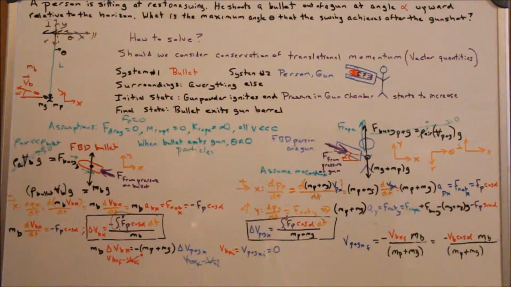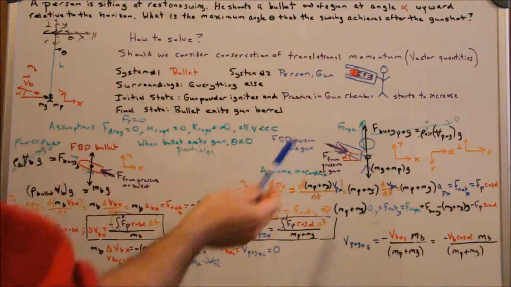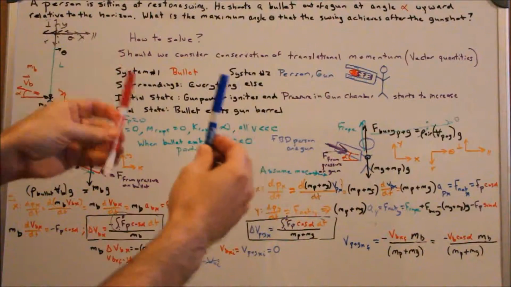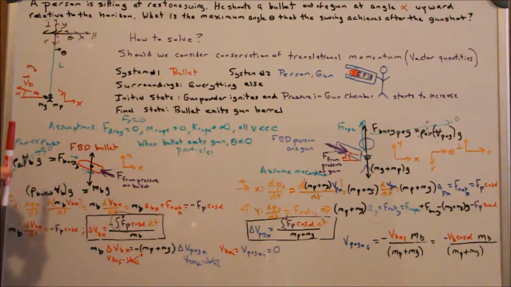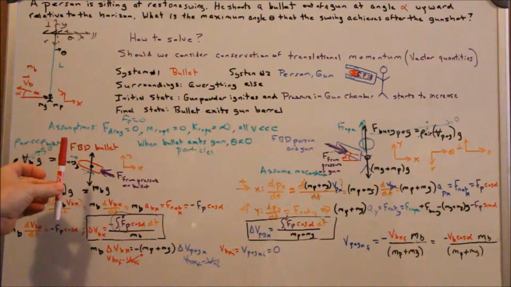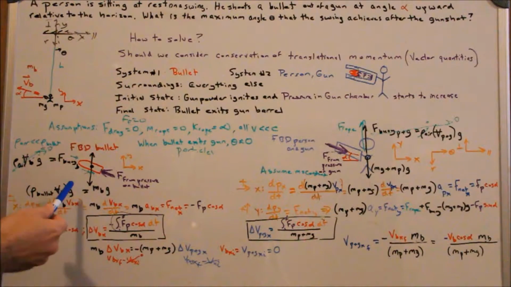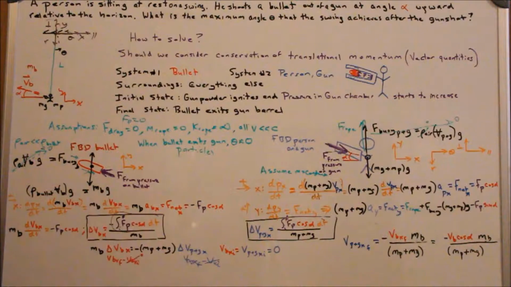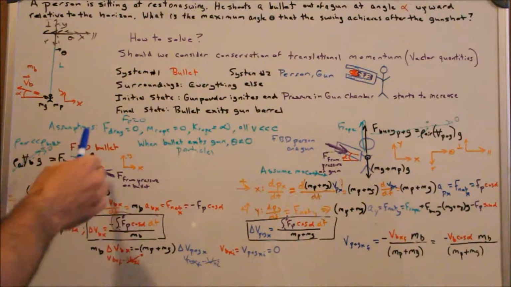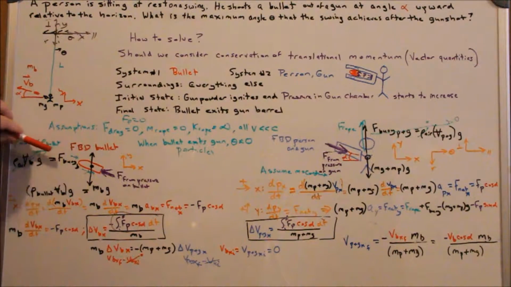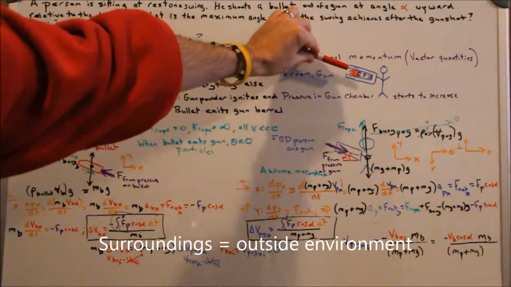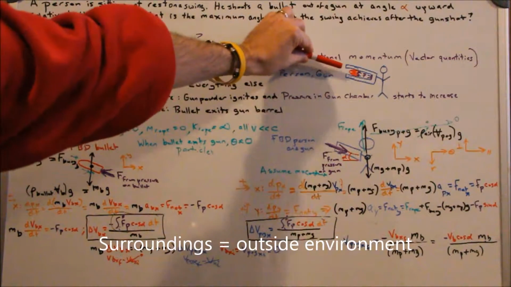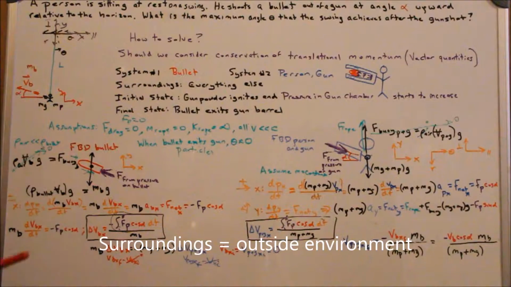Now we have these two particles. The first particle is the bullet, so we'll draw a free body diagram of the bullet. We have this force from the pressure acting on it. We'll assume drag forces are zero. We'll assume that there's no air drag here by the outside environment acting on that. We'll assume that's zero.